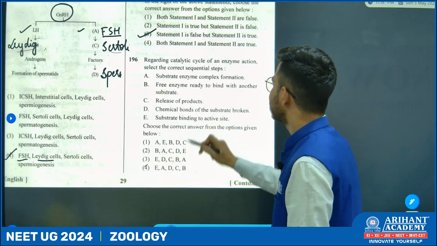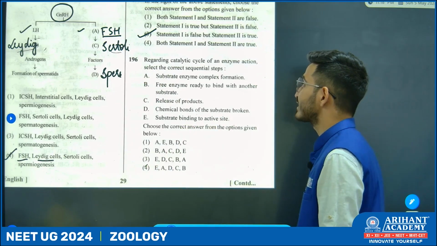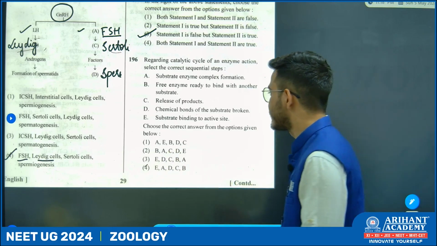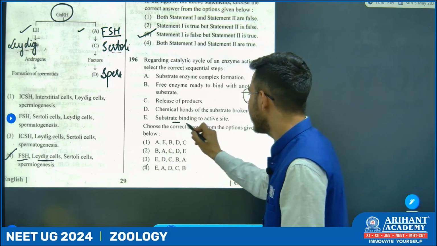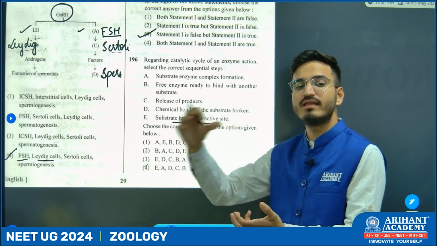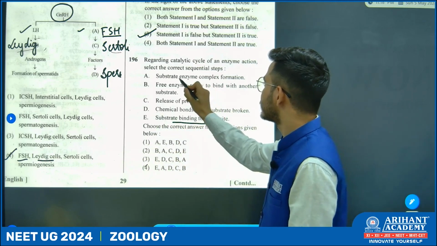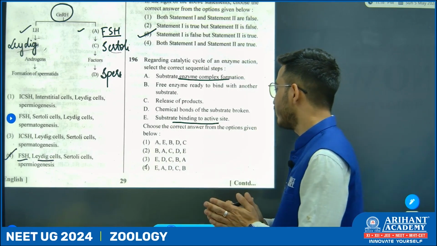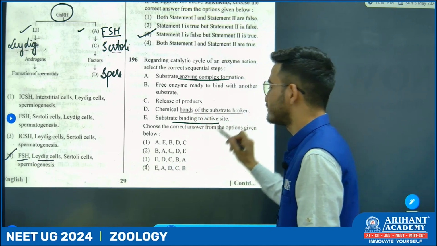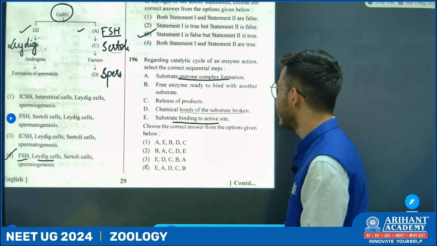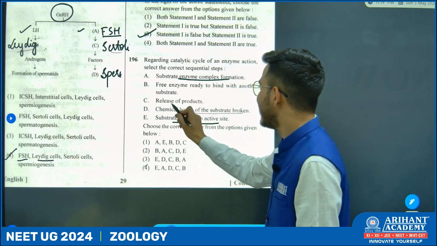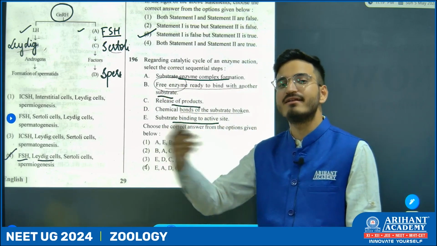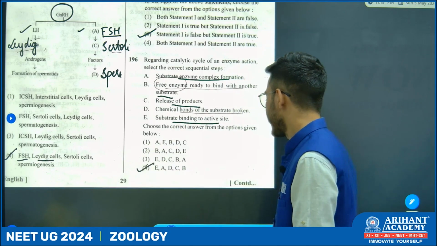Now, regarding catalytic cycle of an enzyme action, select the correct sequential steps. So again, we have to arrange it in sequence. It starts with substrate binding to the active site. Substrate has to bind with the active site, followed by substrate enzyme complex formation, a complex between substrate and the enzyme will be formed. Next, the chemical bonds of the substrates are broken. Next is release of the product, and the enzyme is free again to bind with another substrate molecule. So option number 4.